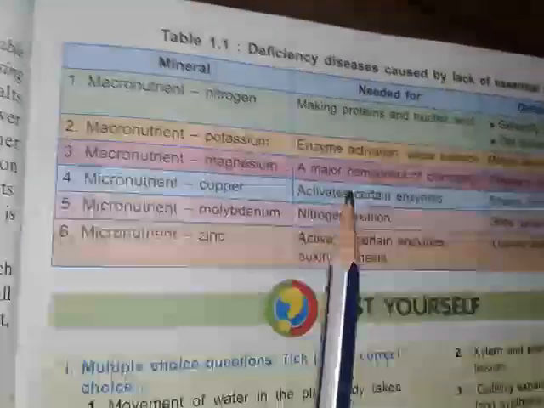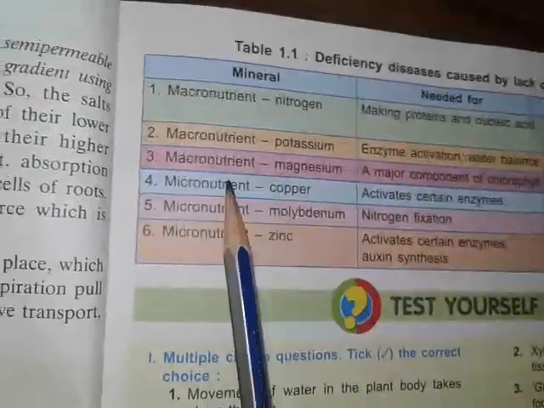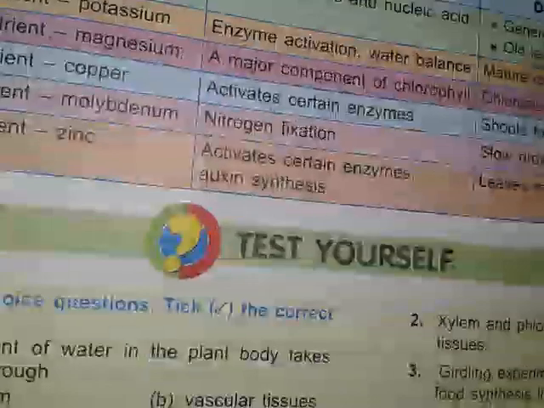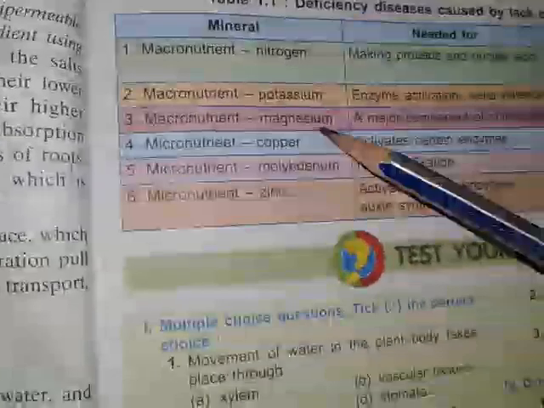So this is the deficiency symptom of the macronutrient potassium. Another macronutrient, magnesium, is a major component of chlorophyll. If chlorophyll is not available, that is called chlorosis, the yellowing of the leaves. So these are the basic macronutrients: nitrogen, potassium and magnesium.